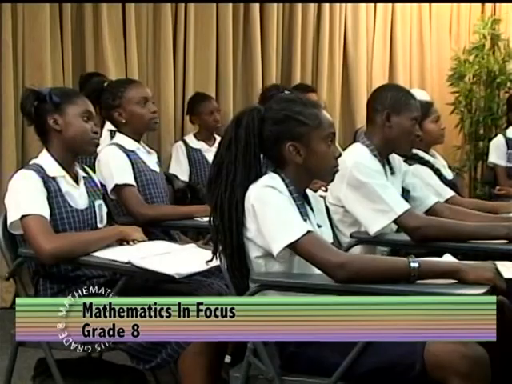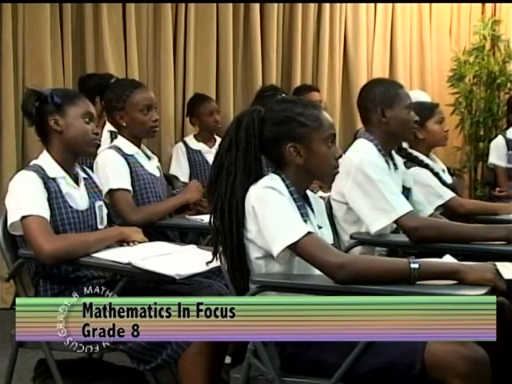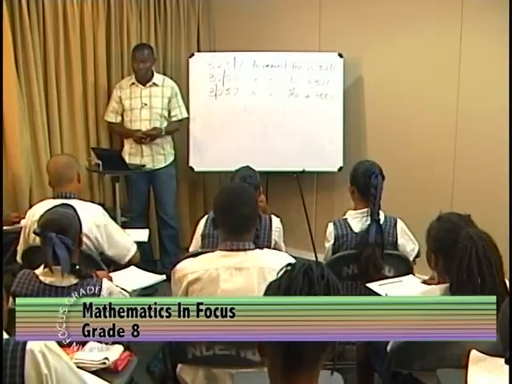Let us take a few examples quickly, very similar, but this time we're going to look at decimal places.